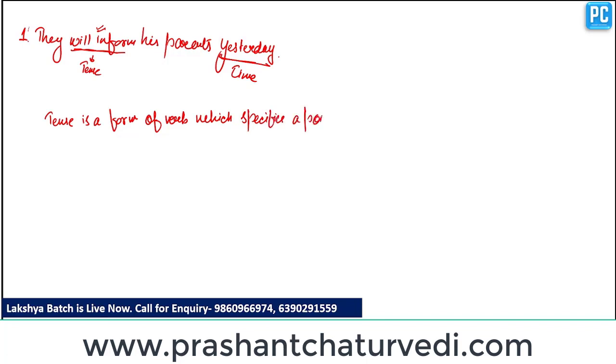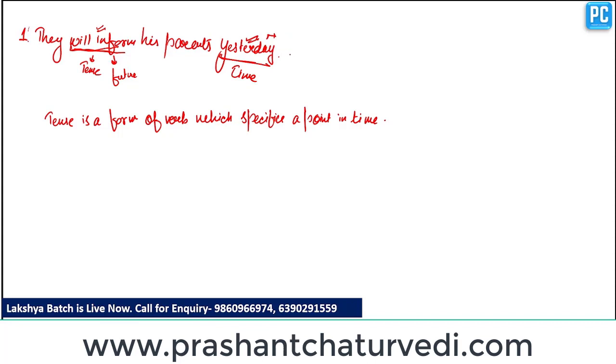Clear? So will inform here is a form of verb which specifies a future point of time, and the point of time which is given here is past. So the time is past and the verb is of future tense.